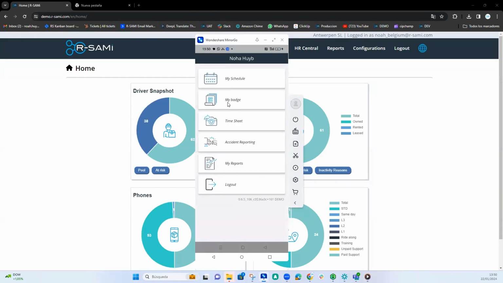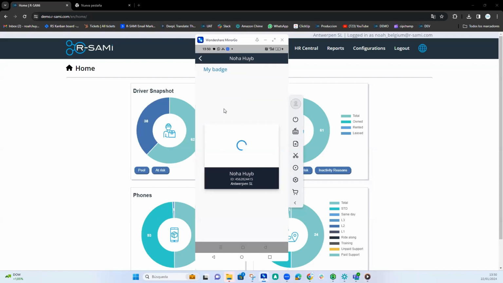So here now, if we go to my badge, you can see the identification of the driver and a profile picture, the name, the ID, and the company he works for.